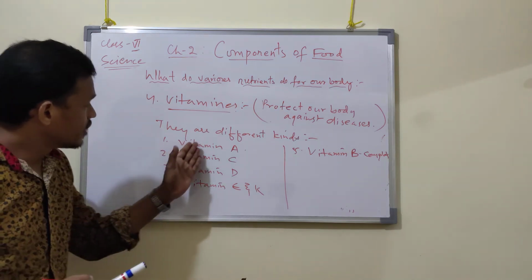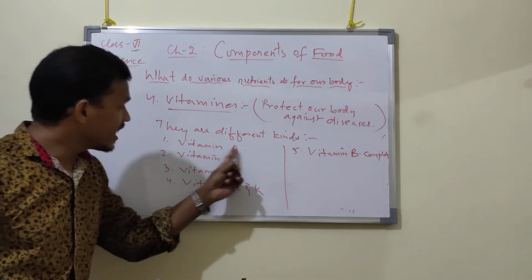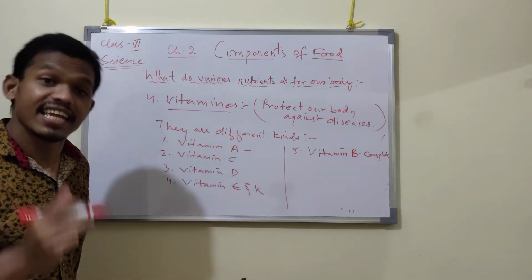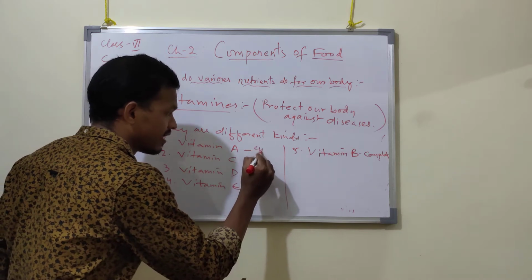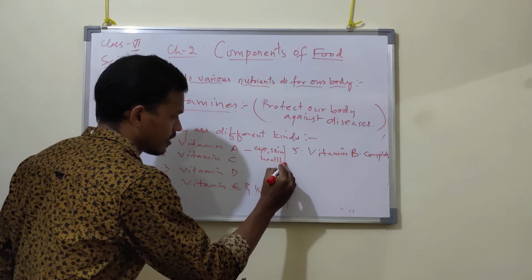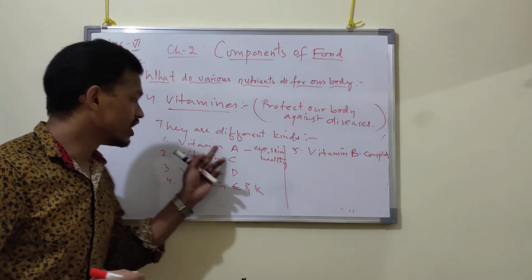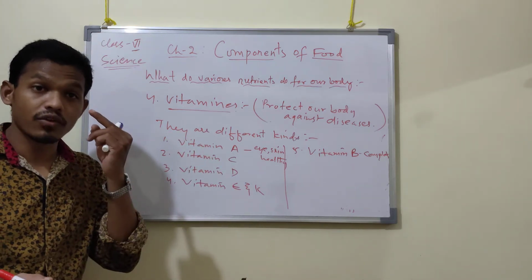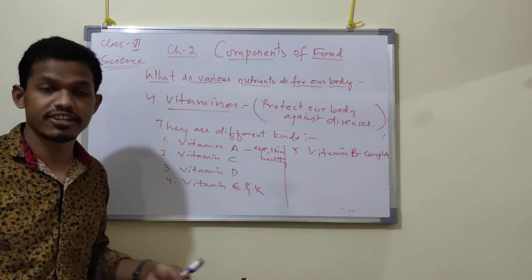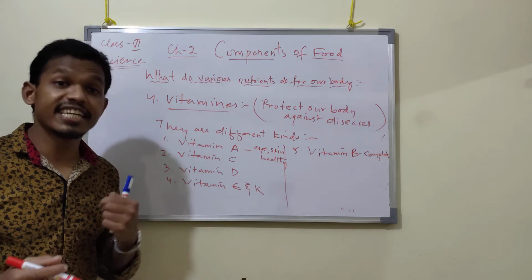So what is the role of these vitamins? What is their role in our body? So vitamin A helps keep our skin and eyes healthy. We require vitamin A for our eyes. We can be blinded if there is a deficiency of A. We'll study this later in this chapter. Got it now? So vitamin A is required to keep our eyes and skin healthy.